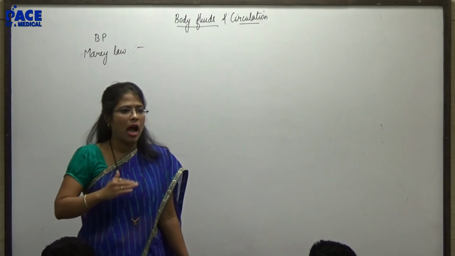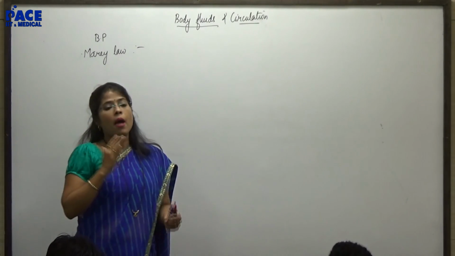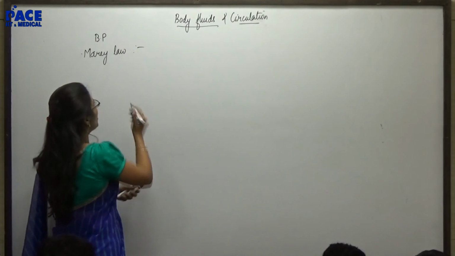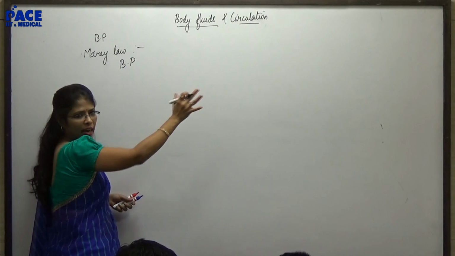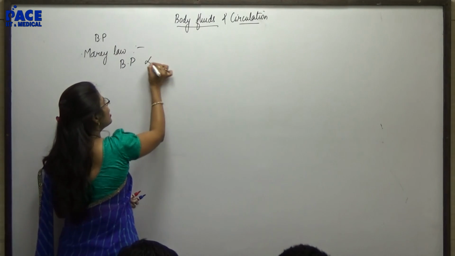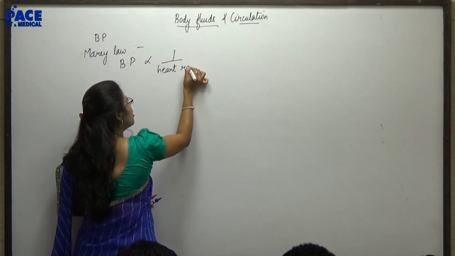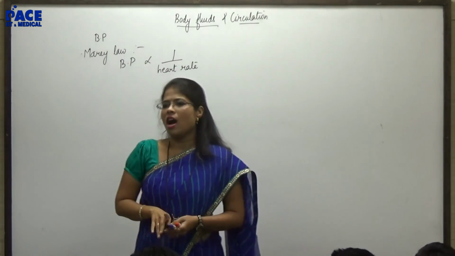There are conditions in which heart rate can be increased and decreased. Marey's law is a law which establishes the relationship between blood pressure and heart rate. Blood pressure is inversely proportional to heart rate.